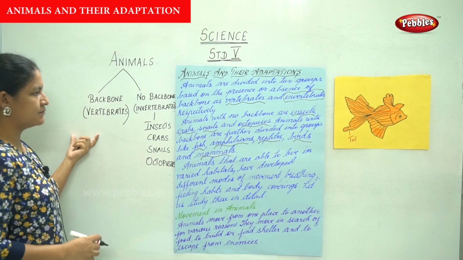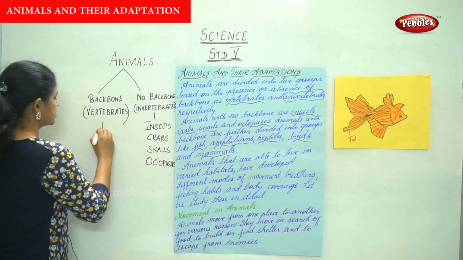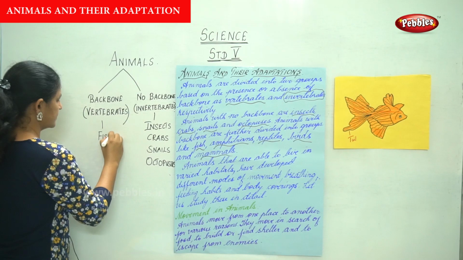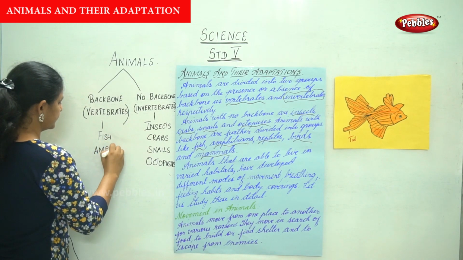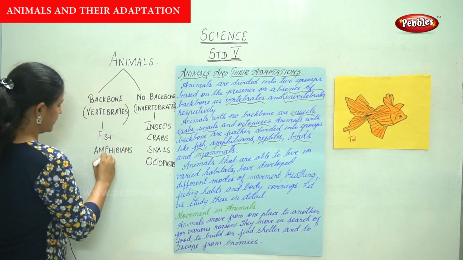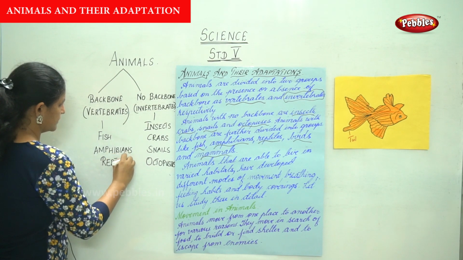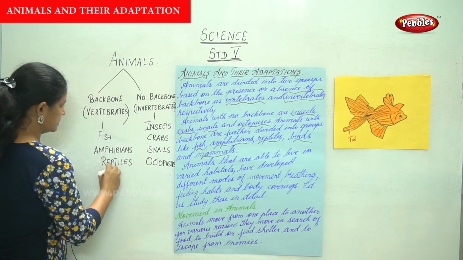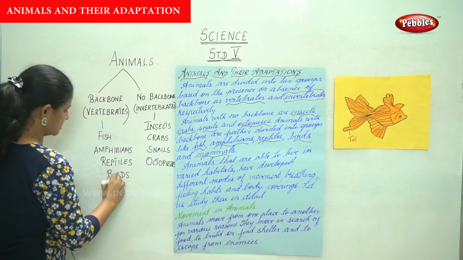Animals with backbones are further divided into fish, amphibians, reptiles, birds, and your mammals.